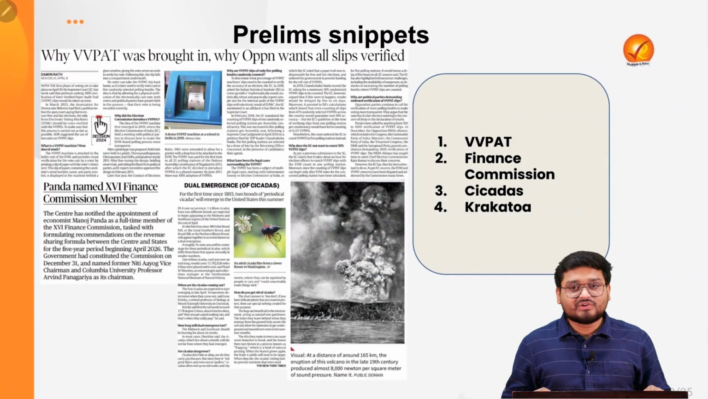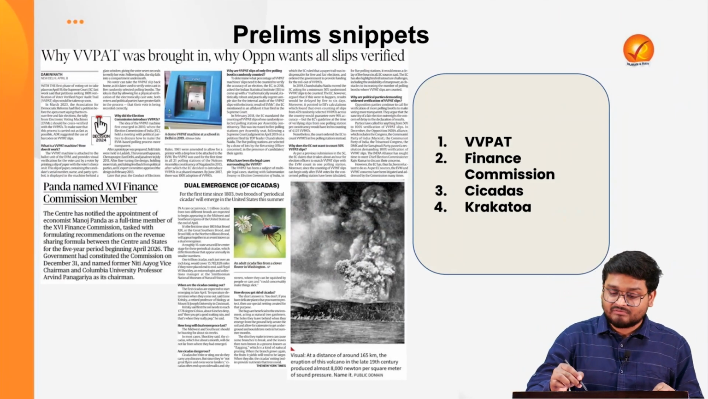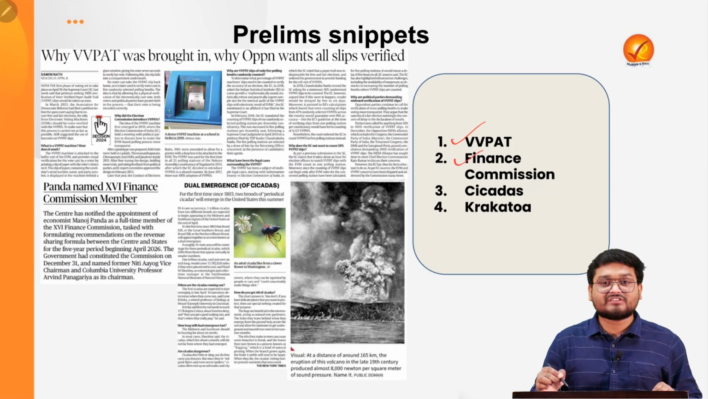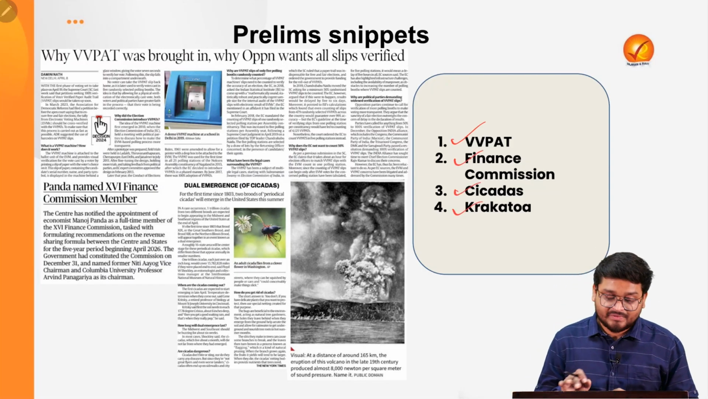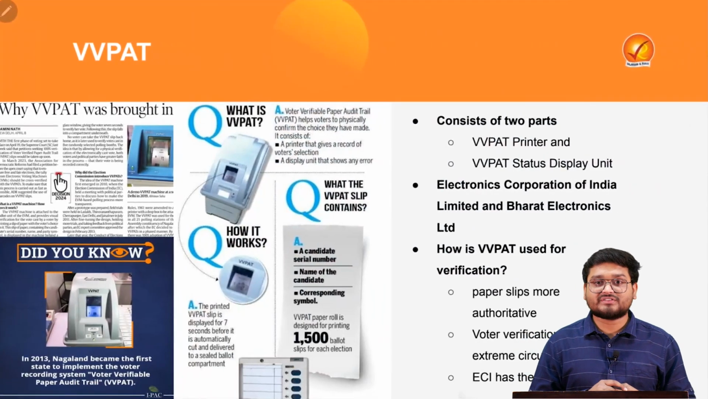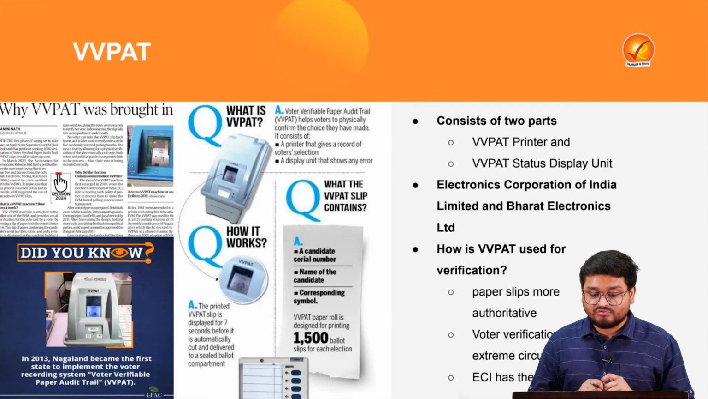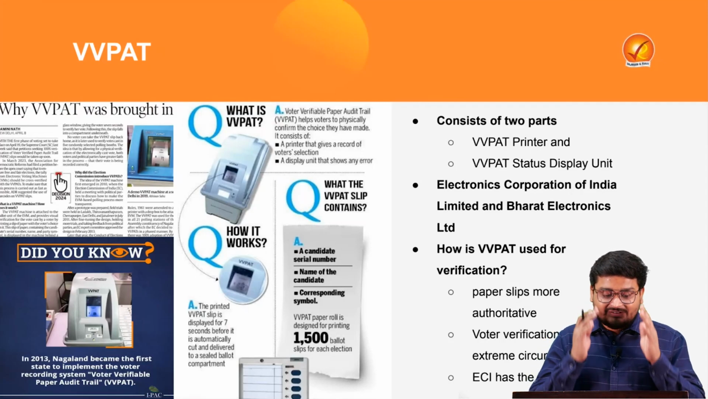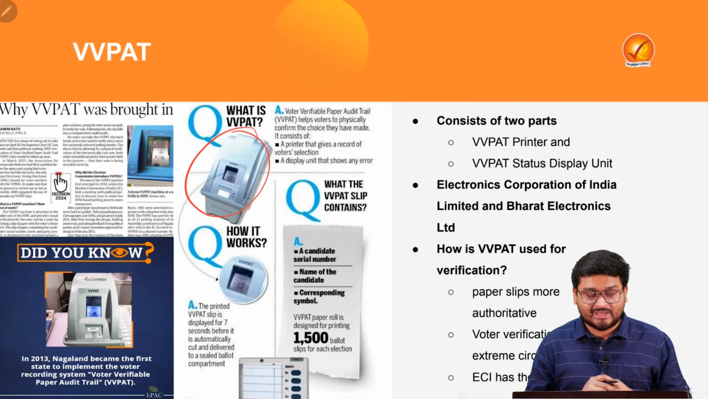Now for the final section, we will be concerned with prelim snippets from four very important articles today. Firstly, VVPAT, then Finance Commission, Cicadas and the Krakatoa volcanic eruption. So looking at VVPAT, this is a very important piece of electoral reform which took place in the country. Now VVPAT is attached to the electronic voting machines, or EVMs.